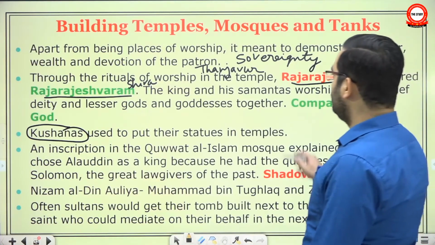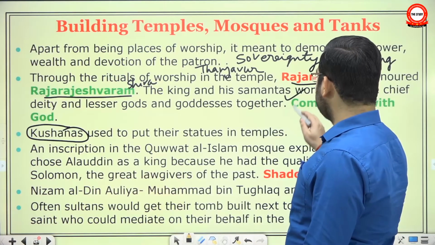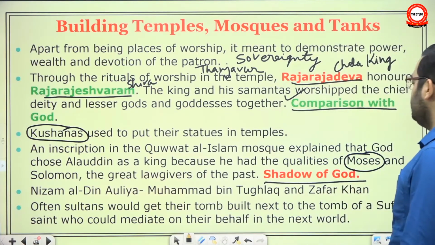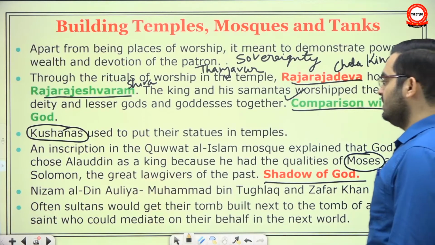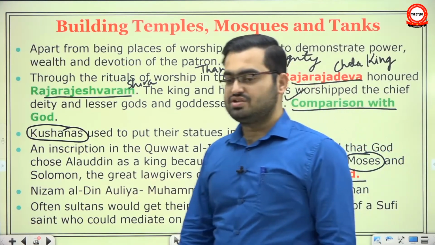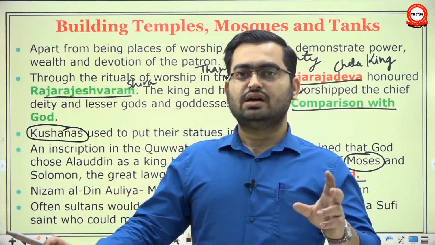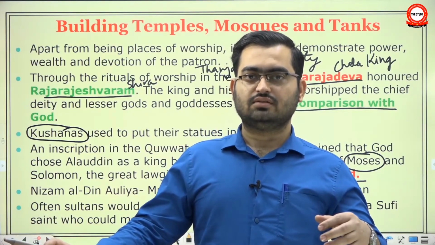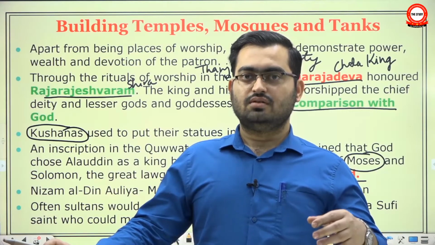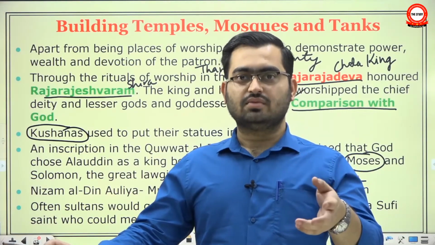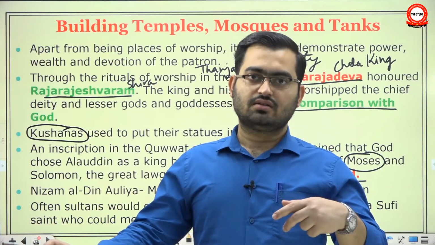So, though Muslim sultans are not comparing themselves with God, they are saying that I am the shadow of God, especially in Persian Tarikh writing. Often the sultan is called the shadow of God on earth. So they have a slightly different way, but the message is the same, that God has chosen me.